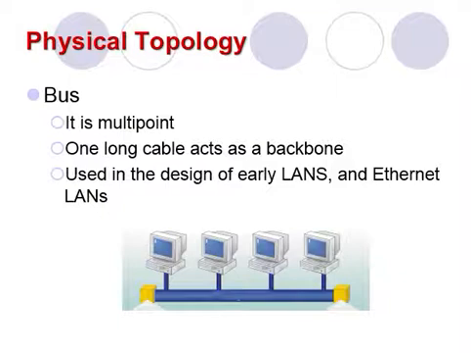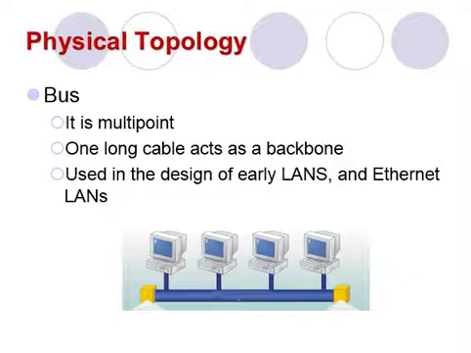Nodes, or devices, are connected to the bus cable by drop lines and taps. A drop line is a connection running between the device and the main cable, and the tap is a connector that either splices into the main cable or punctures the sheathing of a cable to create a contact with the metallic core.